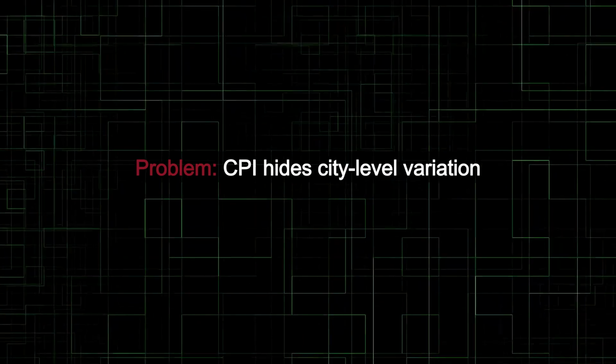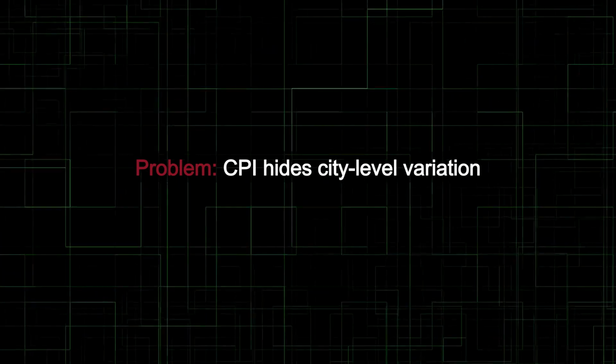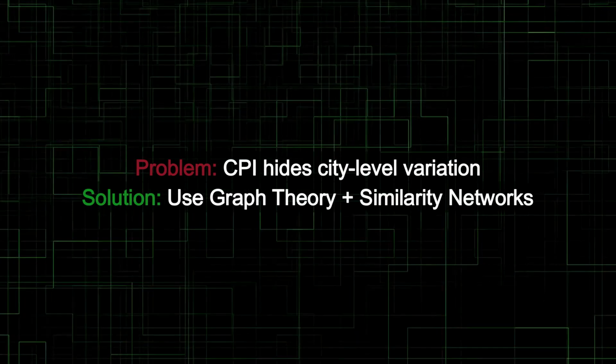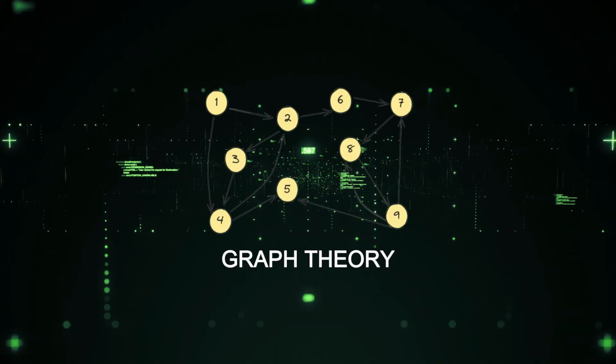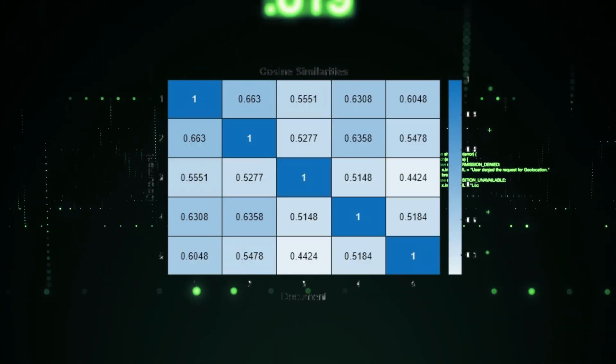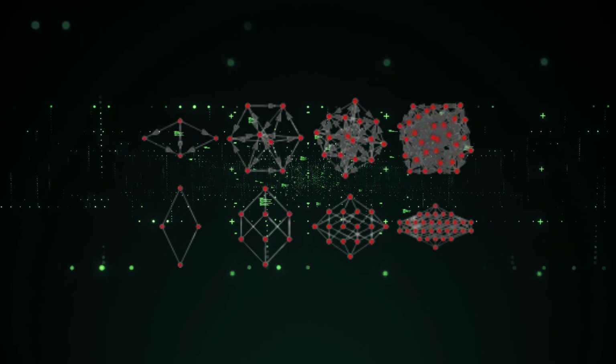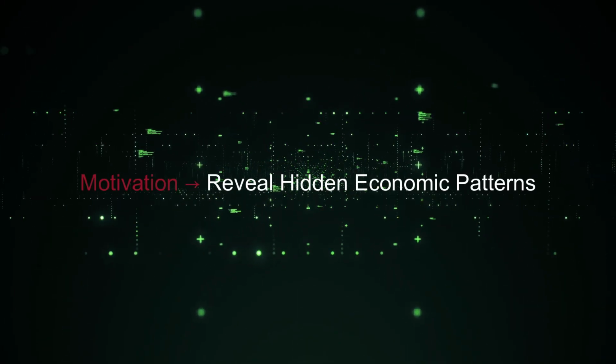Our goal was simple. The normal CPI only shows average inflation, but it hides how prices behave differently from city to city. So we used graph theory, specifically similarity matrices, networks, and Hasse diagrams, to reveal patterns that traditional CPI cannot.